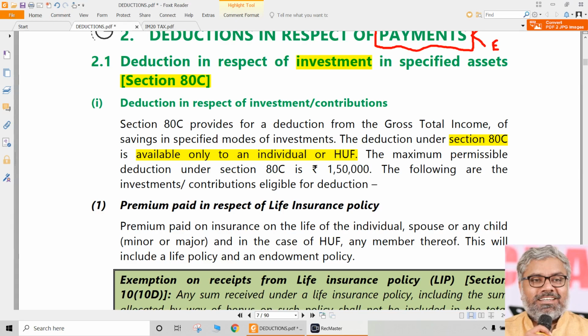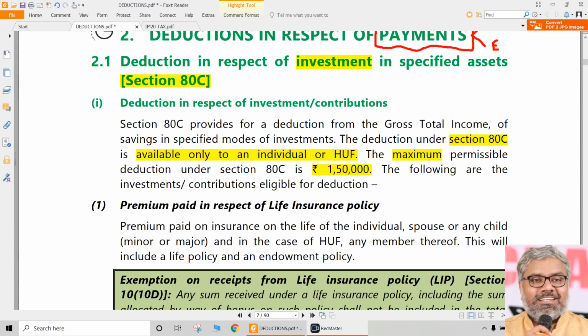And how much is the maximum permissible deduction under 80C, which is already given here. The maximum permissible deduction under Section 80C is 1,50,000 rupees only. Naturally per annum, for the previous year we are talking. So these are the two things that we should understand and remember before we enter into where the SSE can spend or invest some money so that he can claim Section 80C deductions. Once again, the provisions will be given in a much elaborated way, but we don't need all that. We can go straight to the point.